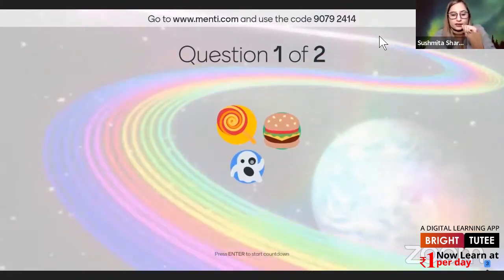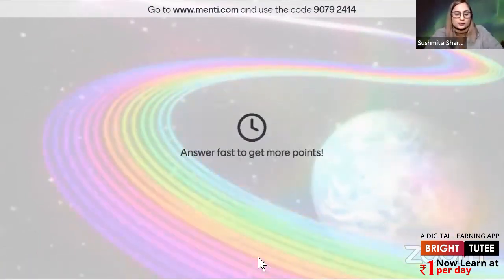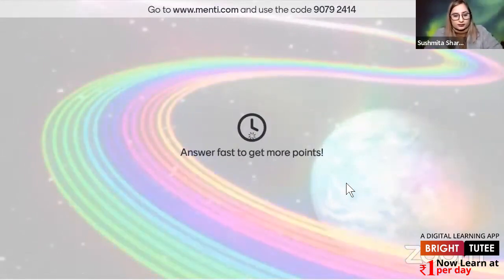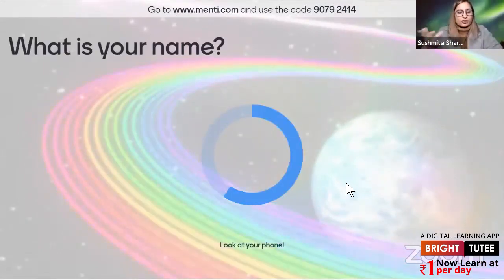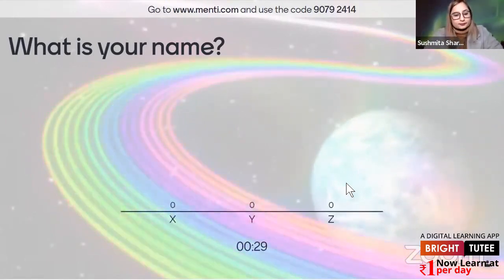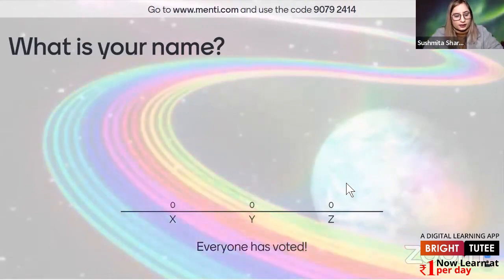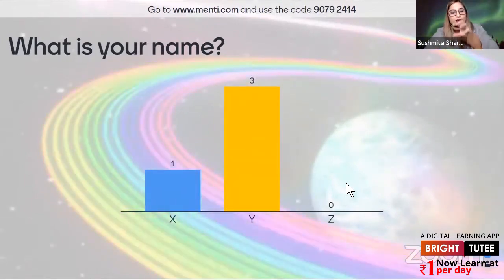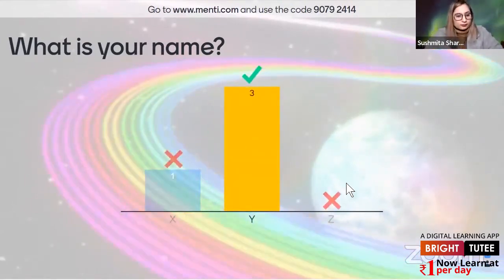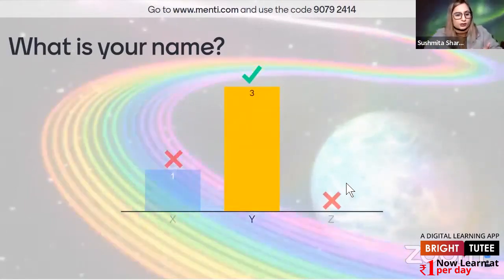Now you will be able to see how the students will witness these questions. Let's just click on start countdown. So the first question will come in front of you. Now, what is your name? So the answer was Y actually. Click on Y and you will see that you have given the right answer. Yes, nice. So this is how you can actually engage students in the quiz and make it a fun class. This is very nice. It's not actually so much of work.